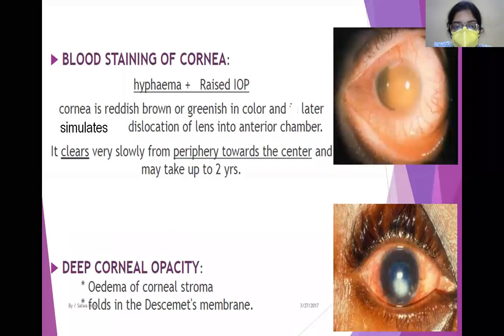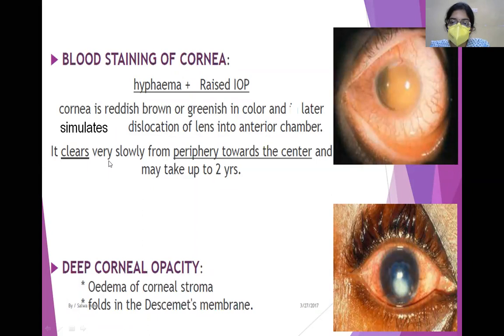Because of this blood staining, the cornea can be reddish brown or greenish in color. And as you can see, it appears as if a cataract, such as a nuclear cataract, has been dislocated and has come into the anterior chamber. So the picture looks like that. It simulates dislocation of the lens into the anterior chamber.